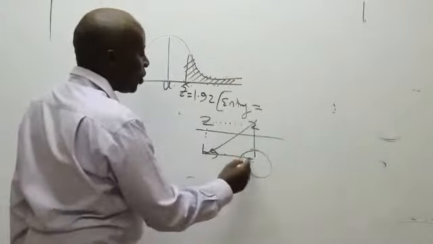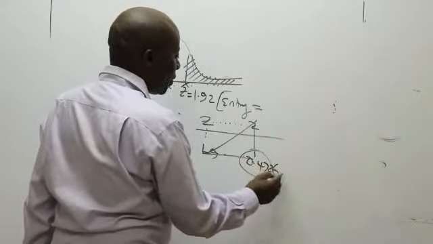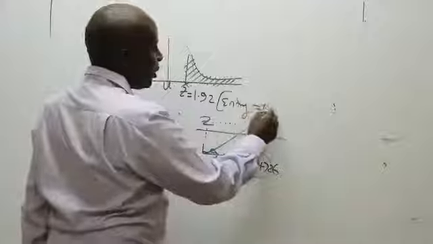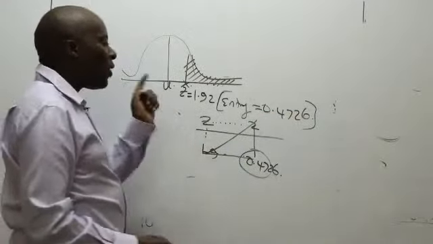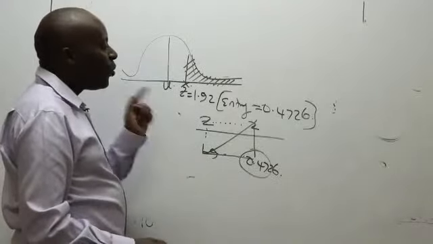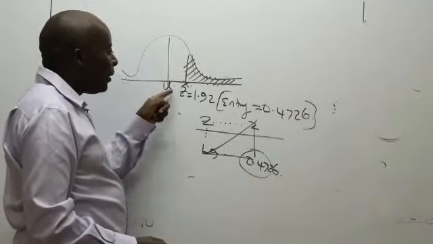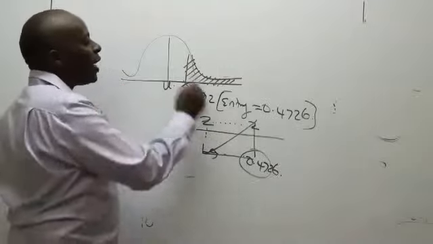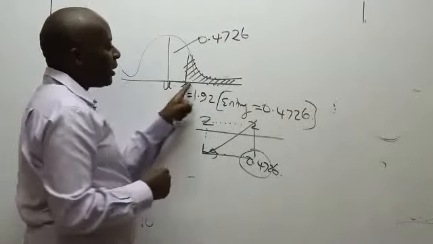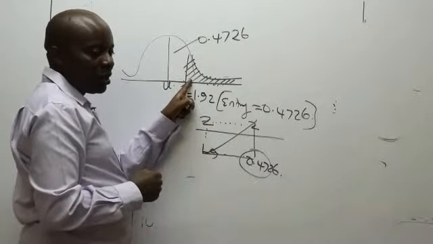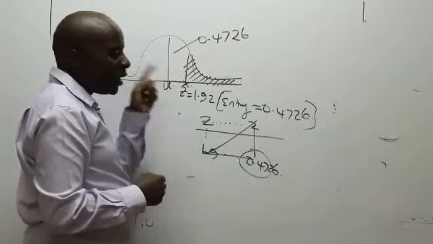So this is 0.4726. But now remember that the entry you have read is the area between what and what? It is the area between the mean and X. So whatever you have read here is 0.4726, and yet the examiner wants the shaded area. So in this particular case, how do I get the shaded area?